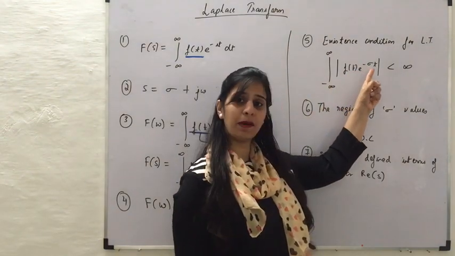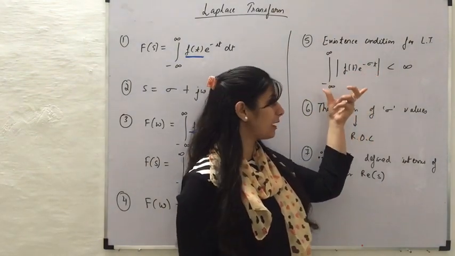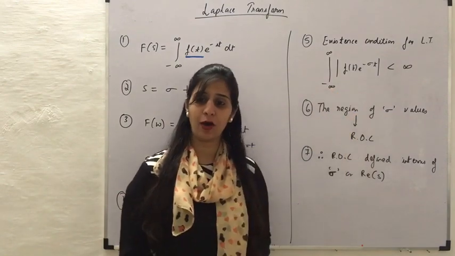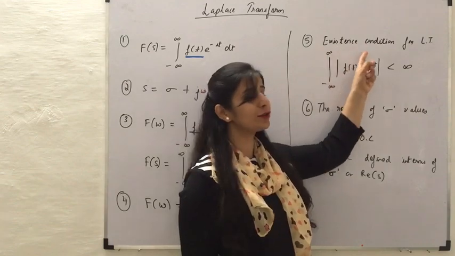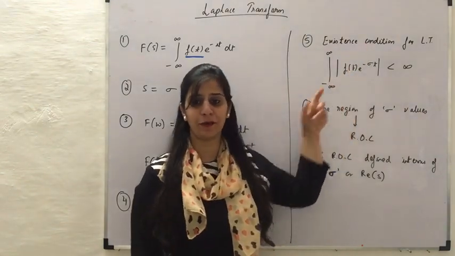Now the next part is, depending upon the way the function f of t is, f of t multiplied with e raised to the power minus sigma t should be absolutely integrable, or it should converge to a finite value, for the existence of the Laplace transform of f of t.